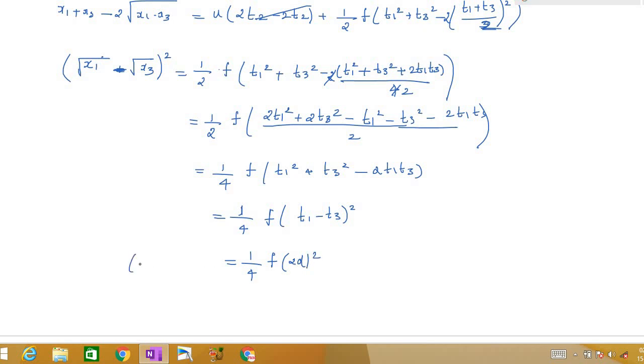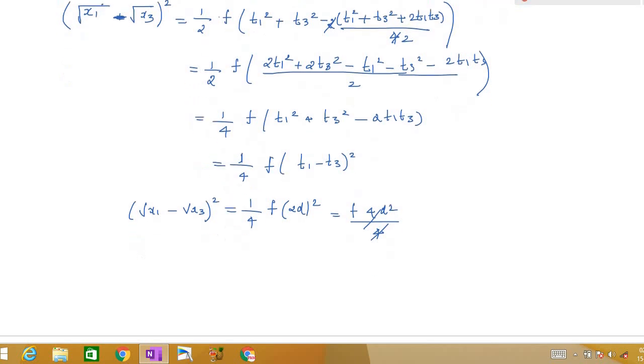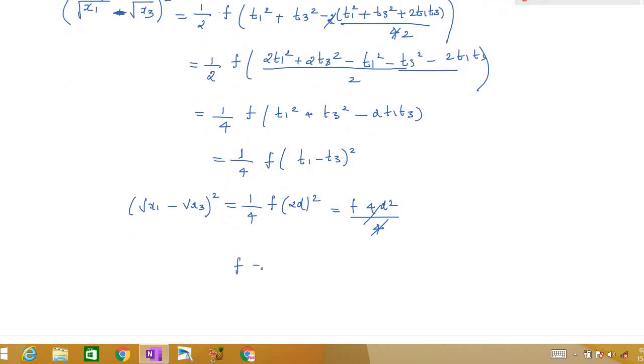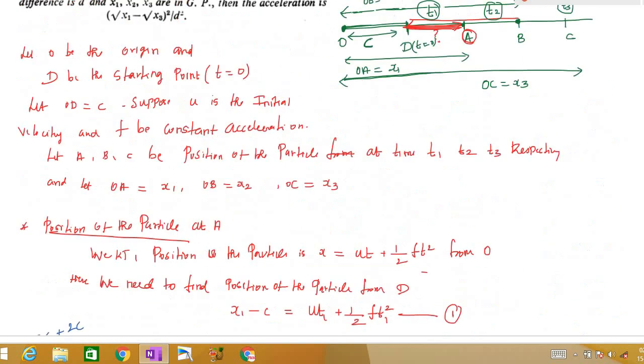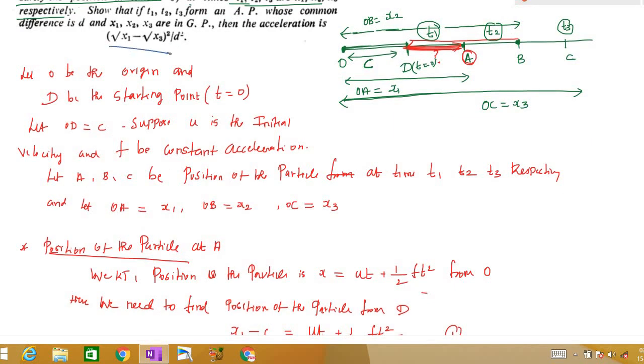So this is nothing but square root of x1 minus square root of x3 whole square. So I can write this as f into 4d square divided by 4. So I can cancel the 4 outside. So f is equal to square root of x1 minus square root of x3 whole square divided by d square. That is, the acceleration is equal to square root of x1 minus square root of x3 whole square divided by d square. That is what we need to prove, right?